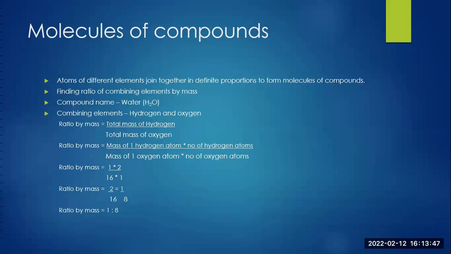So mass of one hydrogen atom is 1. So 1 multiplied by 2, upon mass of one oxygen atom, which is 16. So 16 into 1. So we get 2 upon 16, which gets reduced to 1 upon 8. So ratio by mass, or ratio of hydrogen to oxygen by mass in water, is 1:8.